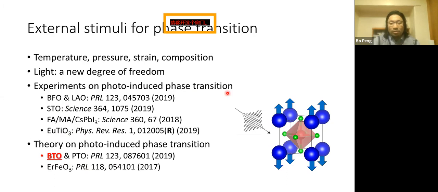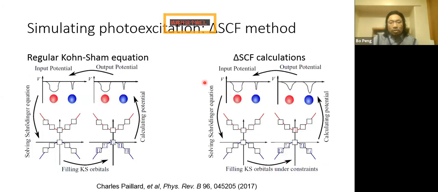So indeed, we can use light as an external stimulus, an extra degree of freedom, to control the structural phase and possibly phonon topology. To simulate this photoexcitation effect, we can consider a delta SCF method, which is similar to the regular Kohn-Sham equation but for the excited state. We know that for ground state calculation, we only need to consider the Kohn-Sham equation. That means we can use the atomic positions to generate the potential and use this potential to solve the Schrodinger equation.